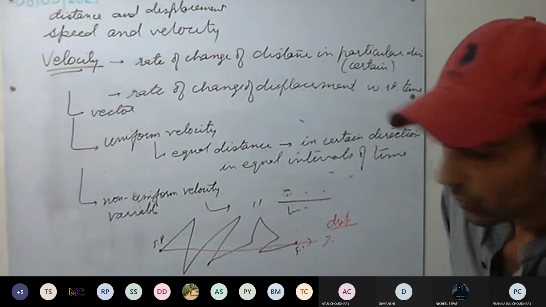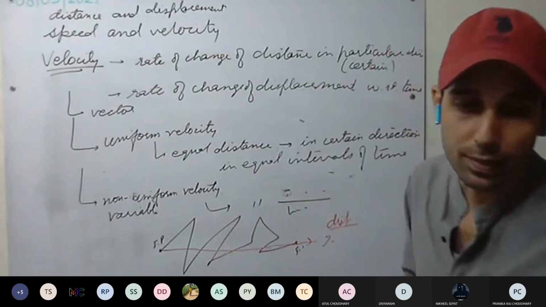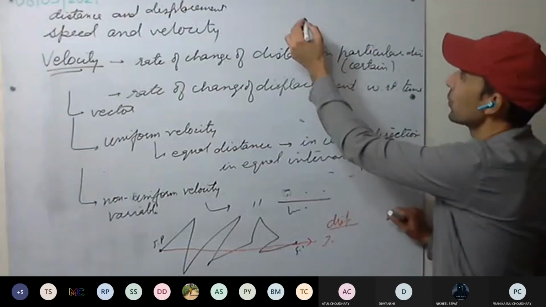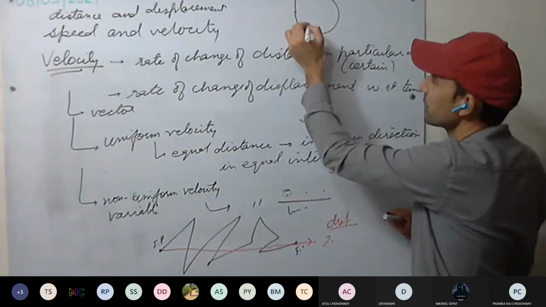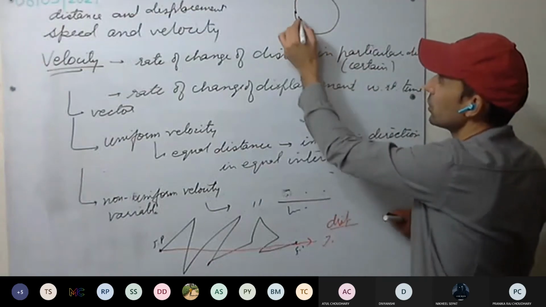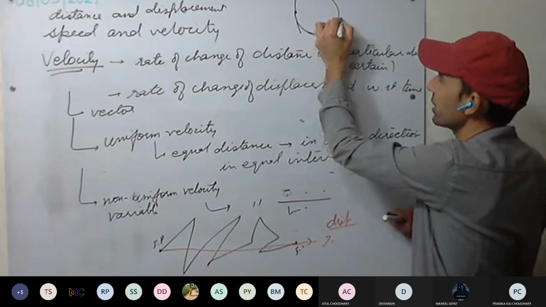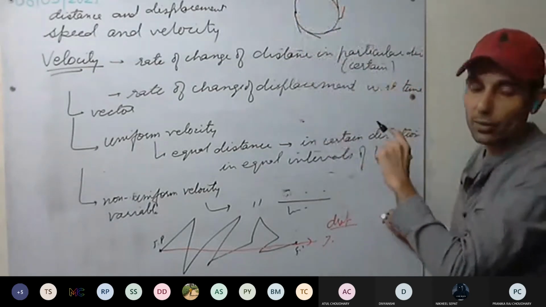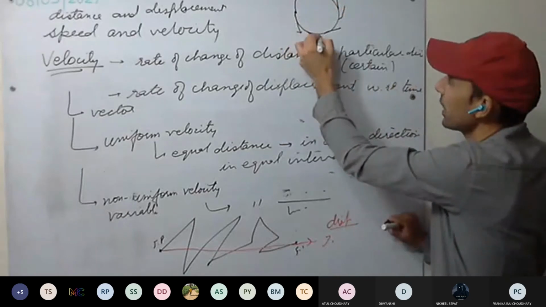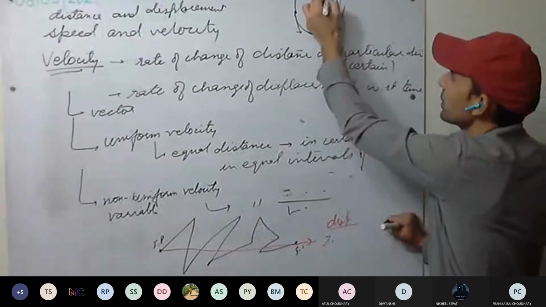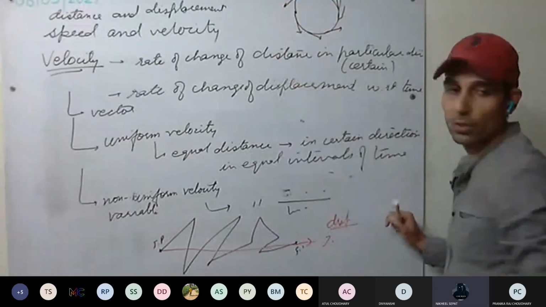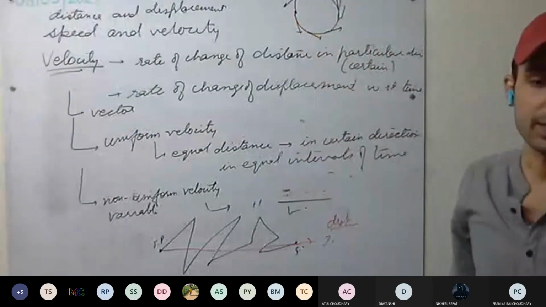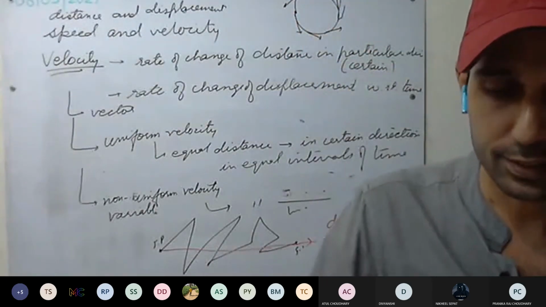Can you give an example where a body is moving with uniform speed but variable velocity? For example, in a circle it is moving. You can see the direction is changing. It is moving with uniform speed, equal distance covered in equal intervals of time, but direction is changing. Every time, take the tangent at any position. So it means the velocity is changing here. Rest we'll discuss afterwards.